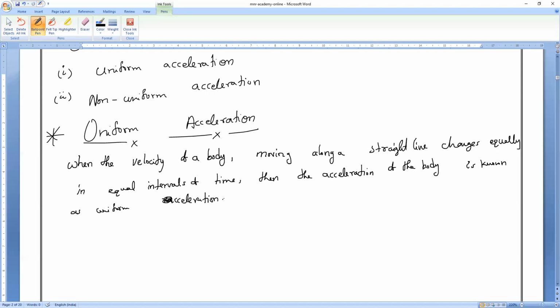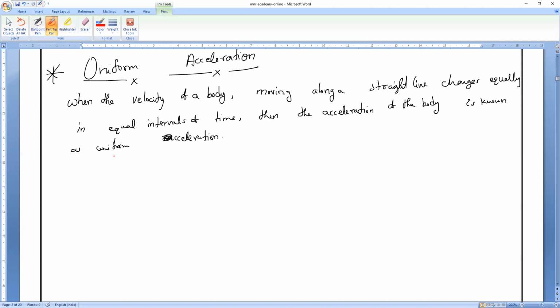So in this case, is velocity changing at a uniform rate or non-uniform rate? Uniform rate. Did you understand the definition? Yes, sir. The velocity of the body changes at a uniform rate.